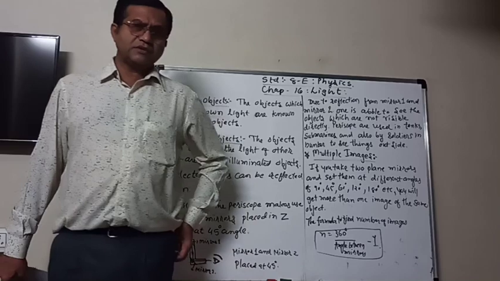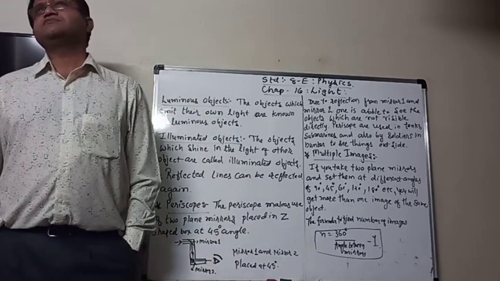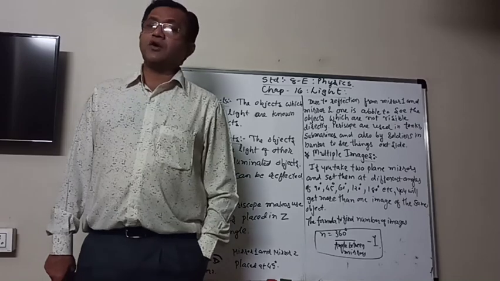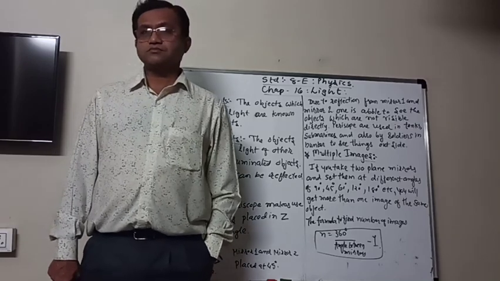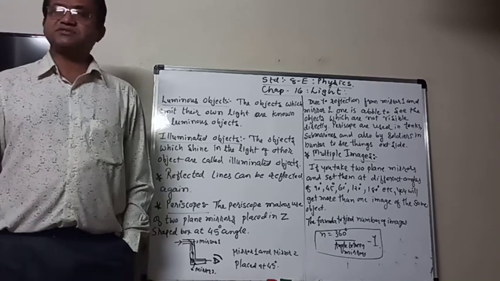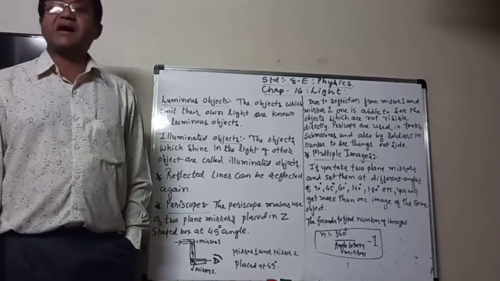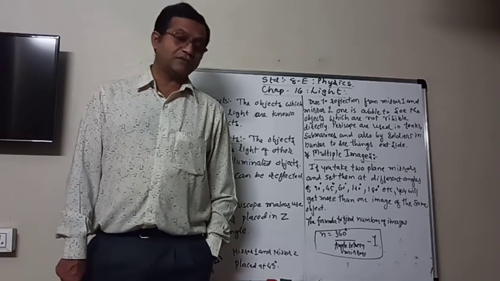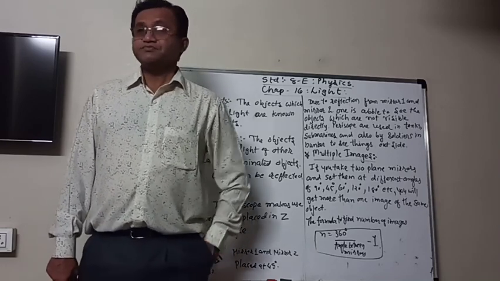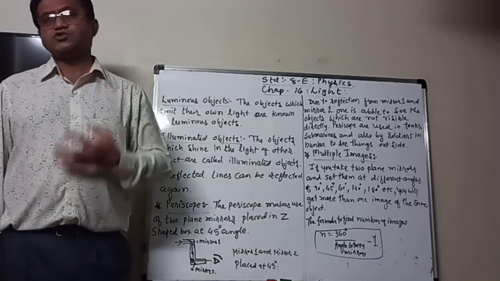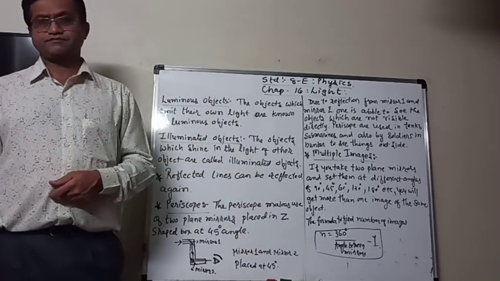Now, we know that some objects have their own light. For example, the sun, stars, our tube light, bulb, etc. A candle, when it is lighted, they emit their own light, so they look shiny.